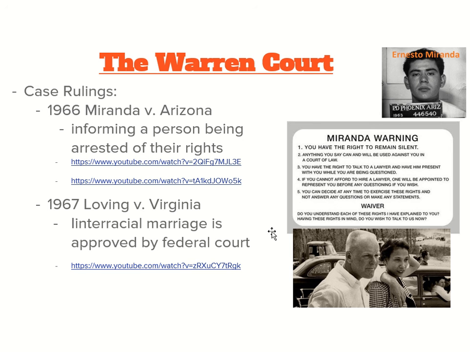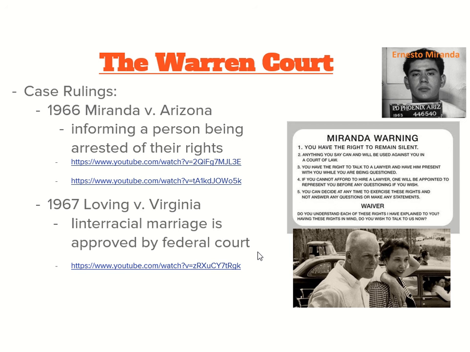Then we have the Loving v. Virginia case. Loving v. Virginia is for this couple here. Their last name is Loving, so it's a perfect name for this court case to help us remember what's going on. They were married in DC, and then they moved over to Virginia. In Virginia, interracial marriage was illegal. Since it was illegal, they were arrested for being married and living in the same home, and then they took their court case to the Supreme Court. The Supreme Court rules that interracial marriage is now legal in all 50 states, and that happens in 1967.